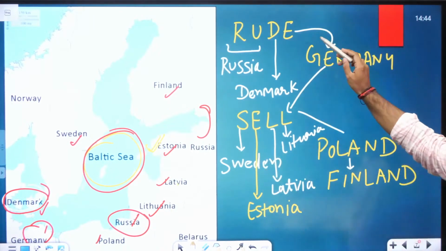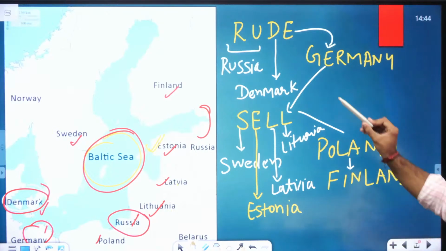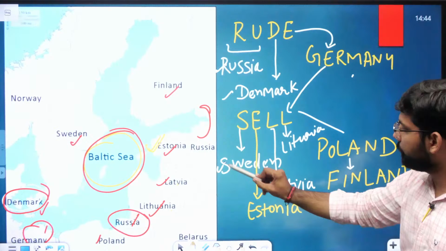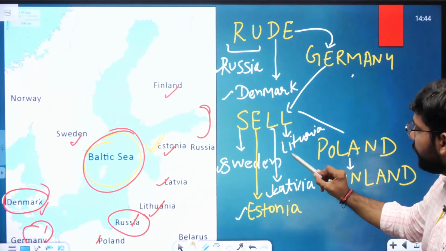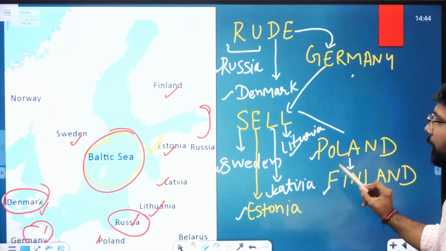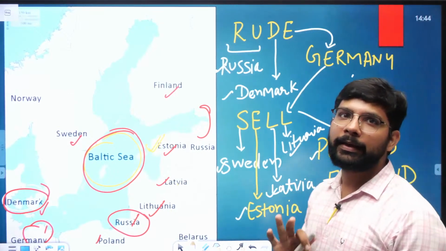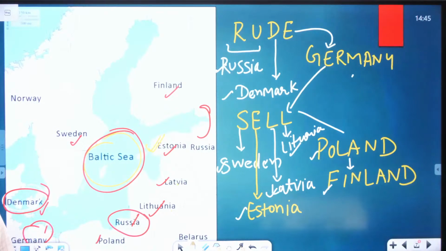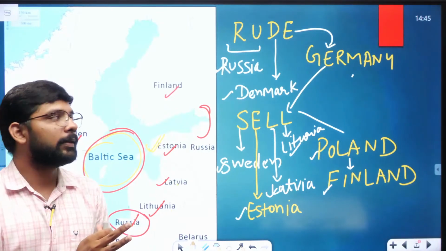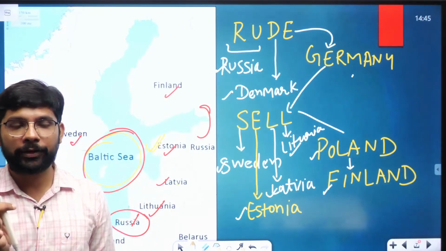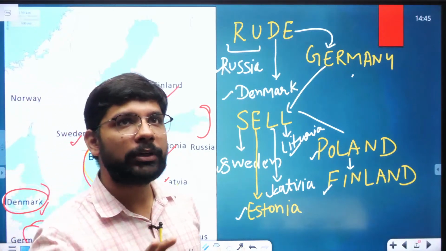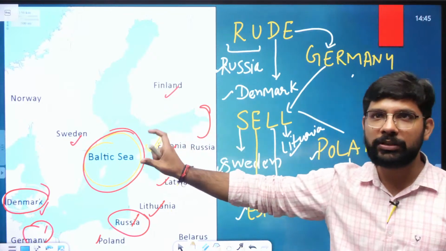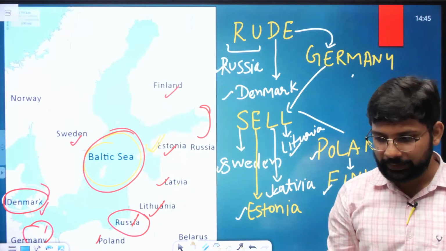So root Germany, cell, Poland and Finland. Root Russia and Denmark. Germany, cell, Sweden, Estonia, Latvia, Lithuania, Poland and Finland. So these are the countries which share boundary with the Baltic Sea, and this becomes an important location for your prelims 2025. If you are preparing for the 2025 prelims, you should remember the mnemonic, you should remember the countries sharing the boundary with the Baltic Sea.